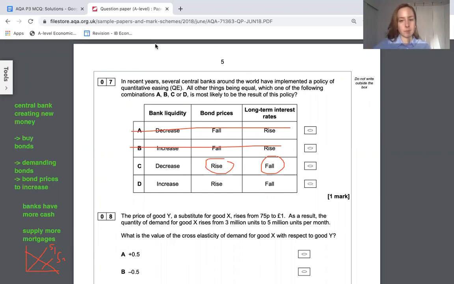Bank liquidity, you are creating more money, and that money is being given to banks in exchange for their bonds. So in turn, bank liquidity should increase. Liquidity means how much cash, how much near cash substitutes they have available to use in emergency situations. So the answer is D.